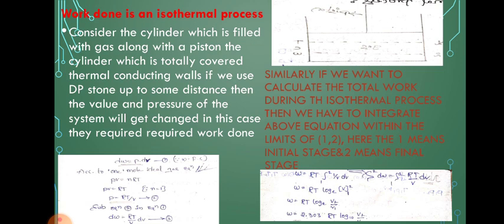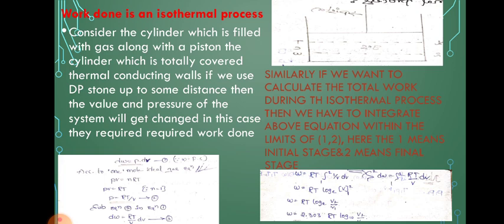Therefore W is equal to RT log_e V from 1 to 2. Therefore W is equal to RT log_e V2 by V1. Finally W is equal to 2.303 RT into log10 V2 by V1. This equation is known as the work done in an isothermal process.